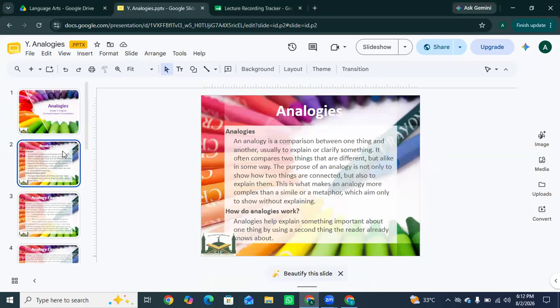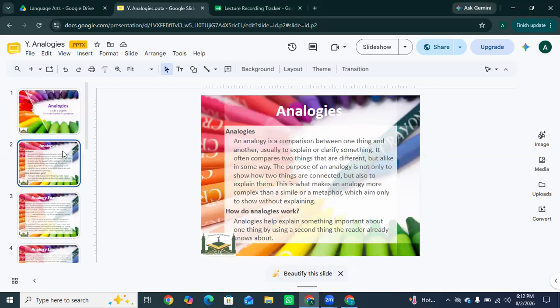So an analogy is a comparison between one thing and another, usually to explain or clarify something. It often compares two things that are different but alike in some way. The purpose of an analogy is not only to show how two things are connected, but also to explain them. This is what makes an analogy more complex than a simile or a metaphor, which aim only to show without explaining.